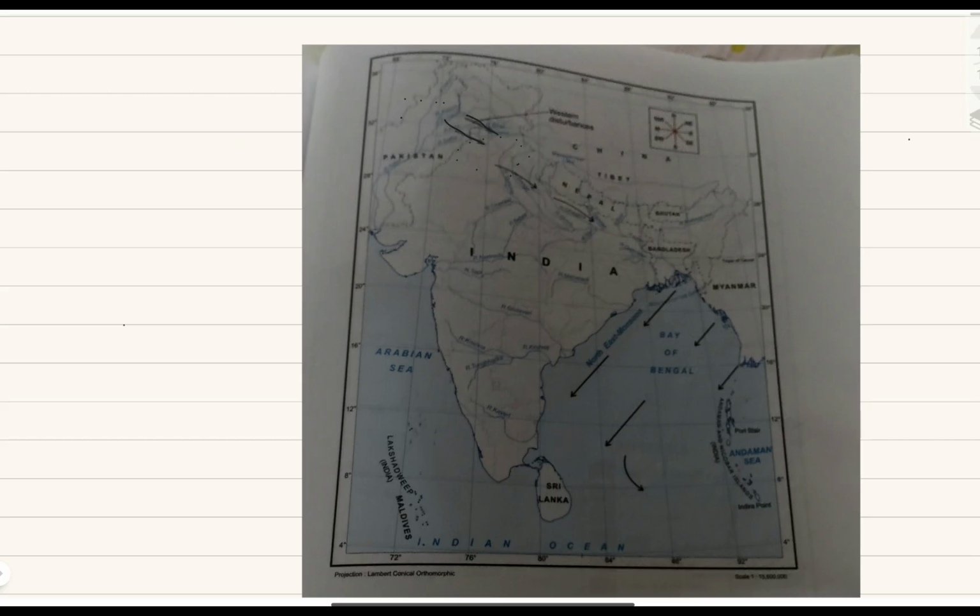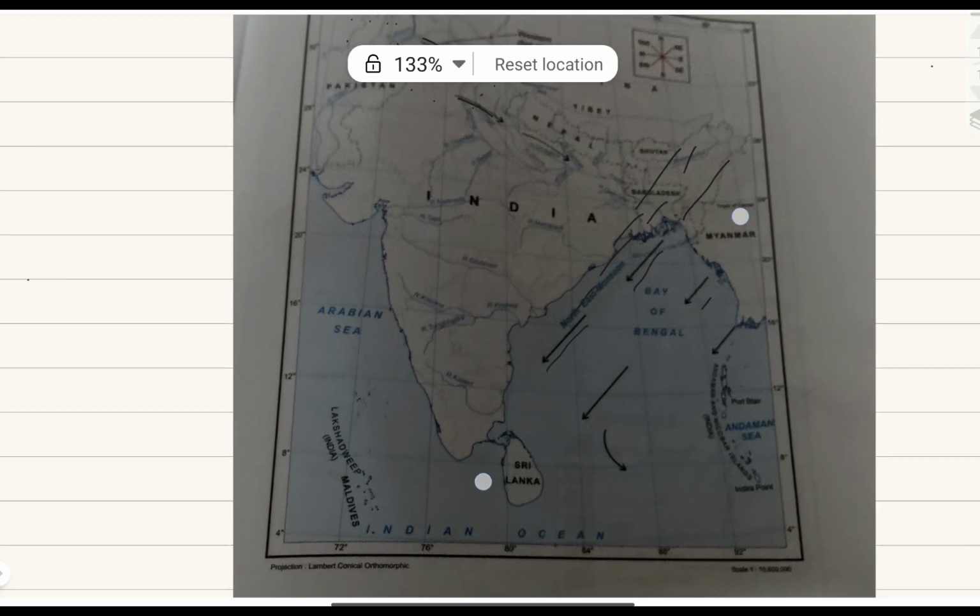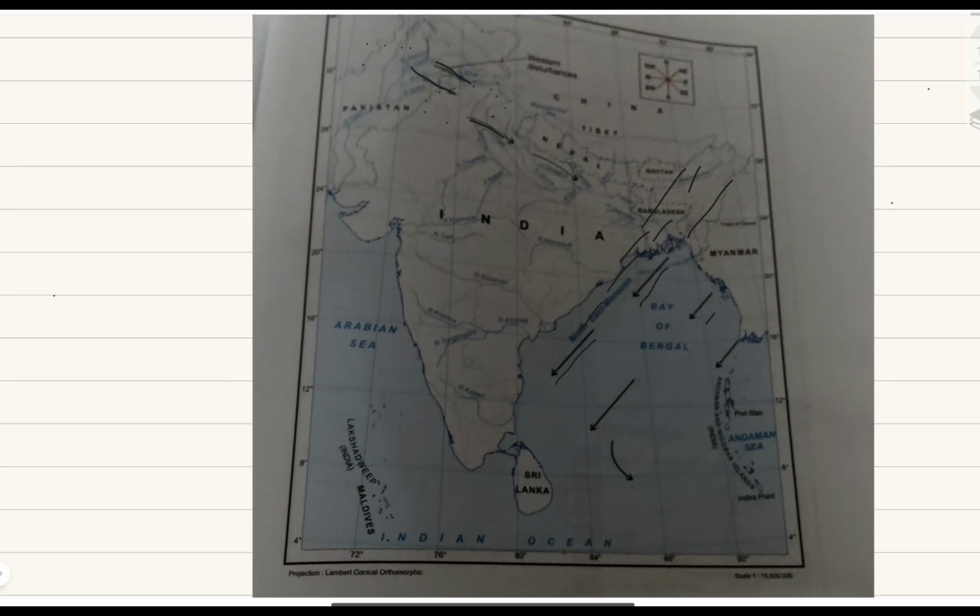In the other, you can see the northeast wind blowing. As long as it is over the land, it is dry, but the moment it crosses over the Bay of Bengal, it absorbs moisture, and when it hits the Coromandel coast, this area gets rainfall.